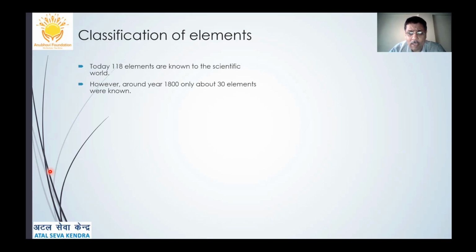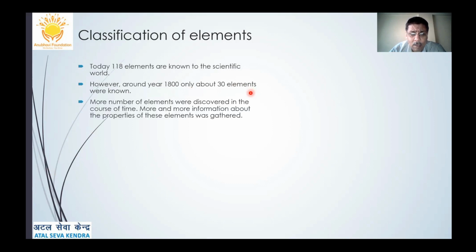But around the year 1800 AD, only about 30 elements were known, and at that time the mass number of the element was more important. You know that in an atom there are two important concepts: the atomic mass number and the atomic number.